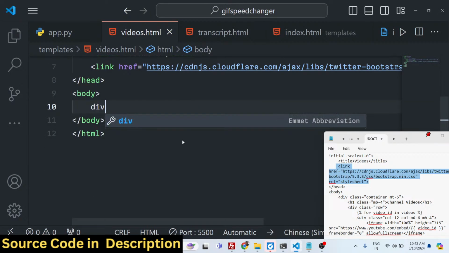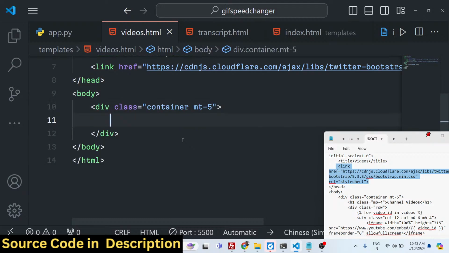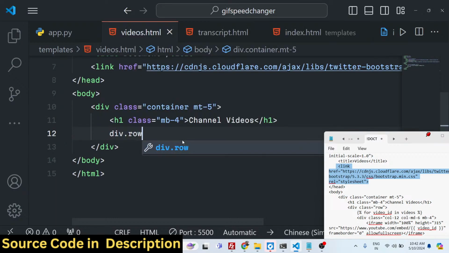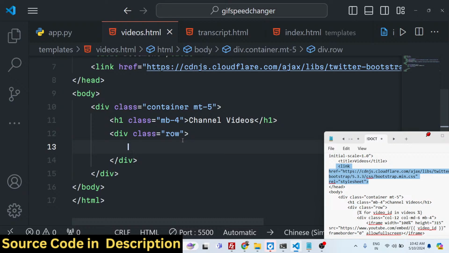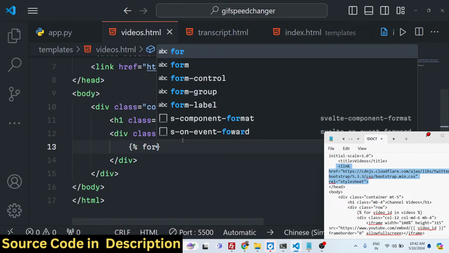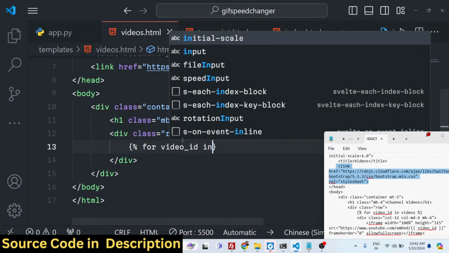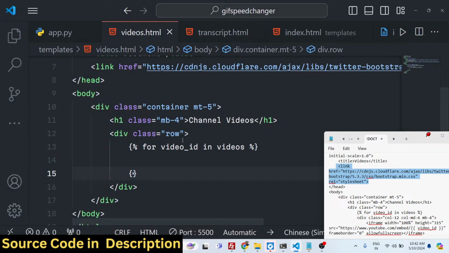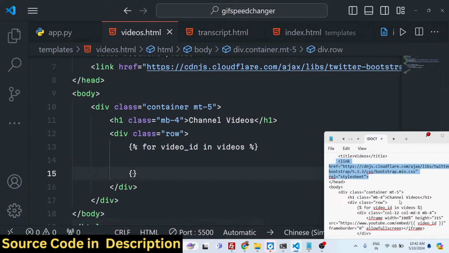So right here, we will define the container and margin-top 5 class of Bootstrap. We have this operator, the percentage sign, for each video ID in this videos array variable. This is the syntax for defining a for loop in Flask.